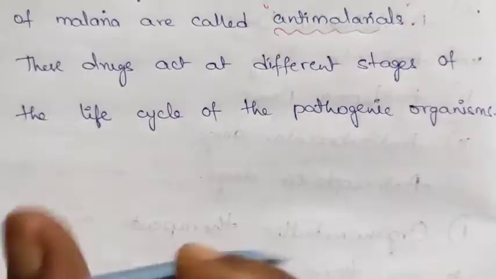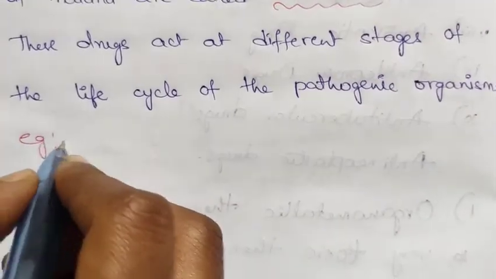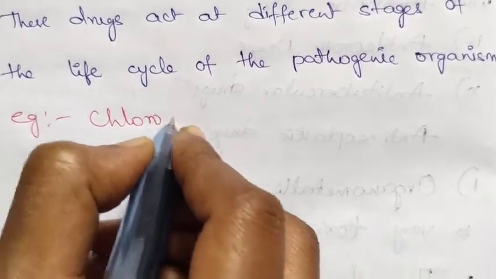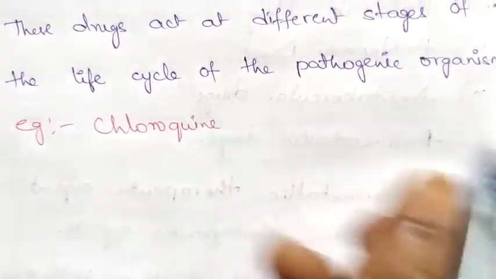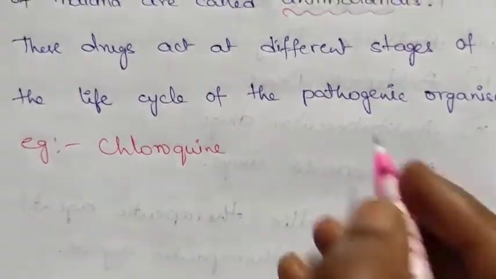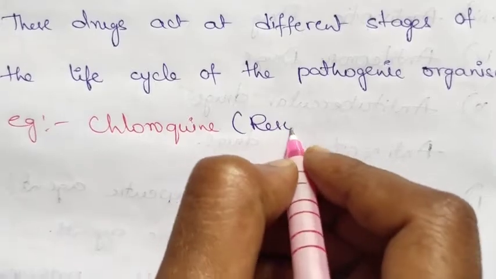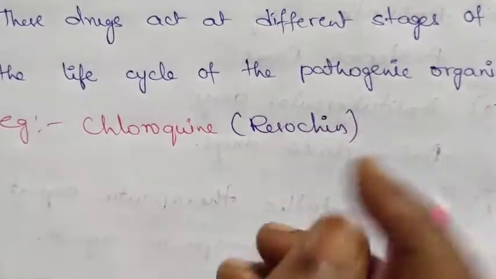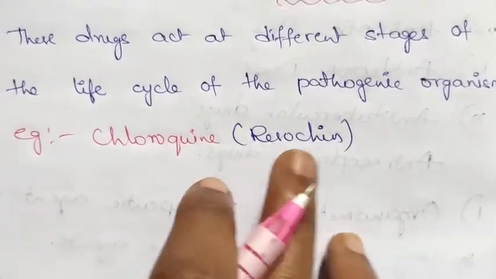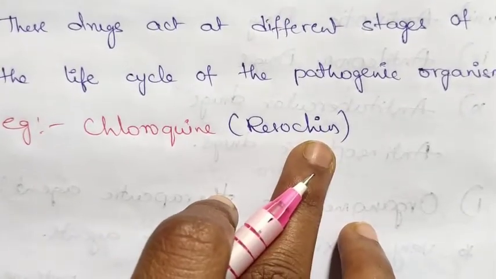Here we have some examples for the anti-malarial drug. First one is chloroquine. This is used as an anti-malarial drug, or we can call this Resochin. This is a drug which we commonly use as an anti-malarial drug.